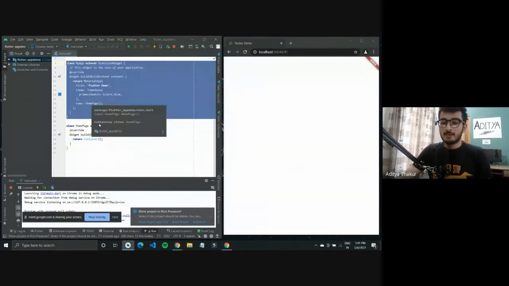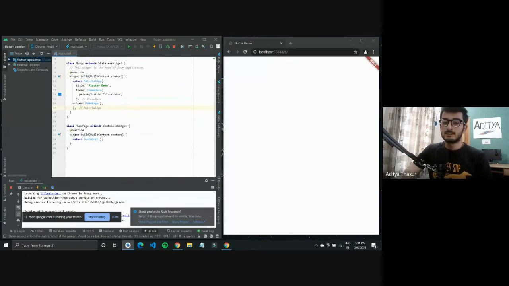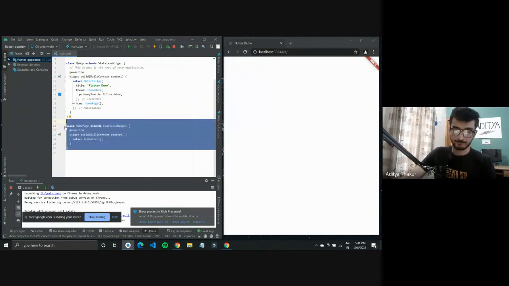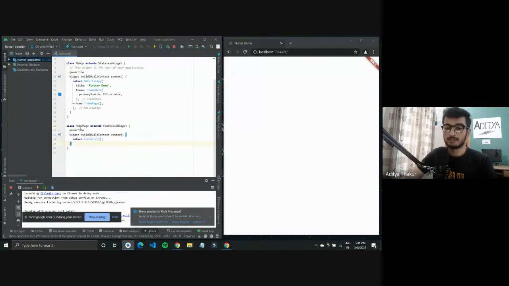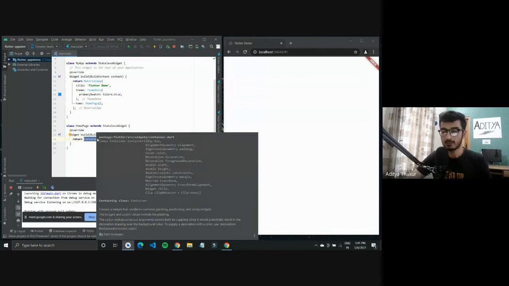We have set the home of this my app widget to this home page. This home page would be our first widget to come on this my app, and we'll define it right now. We created a stateless widget and gave it the name homepage. It returns a container. Containers are like empty boxes that you can give certain properties.